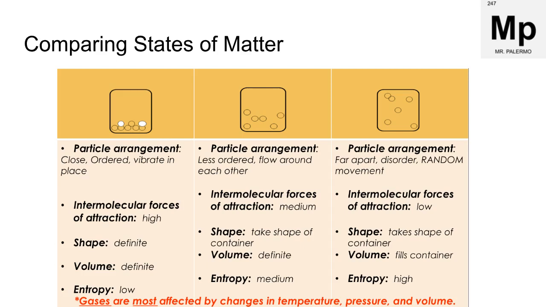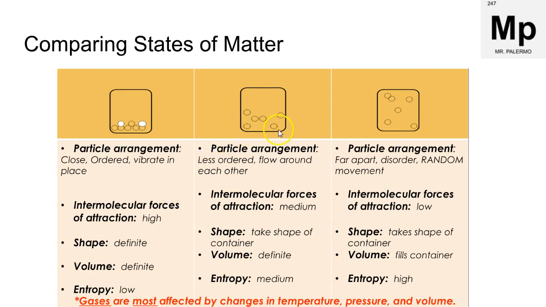So solids have a definite shape, they have a definite volume, and if you recall, in terms of entropy, they have very low entropy. And we talked about entropy being this measurement of disorder, and since these are very ordered, they have low entropy. But really what entropy is, is how many possible ways can we rearrange these particles in different arrangements. And since the particles are very close together and there's not a lot of movement, we can't really arrange them in many different ways, and so we say that solids have a low entropy.